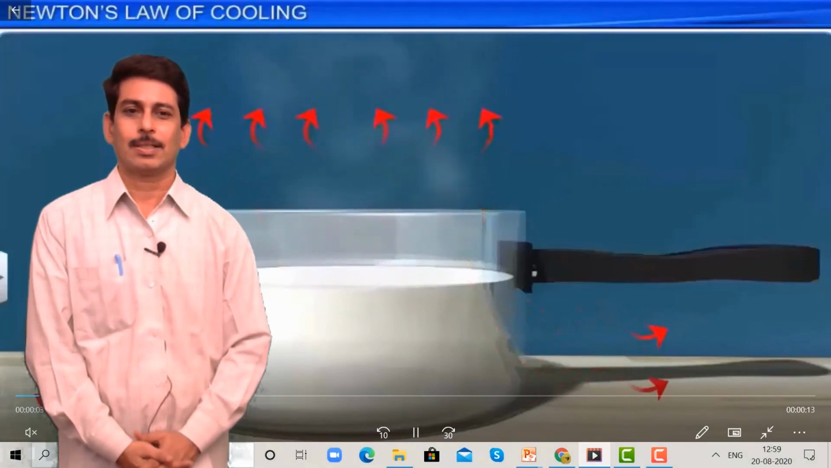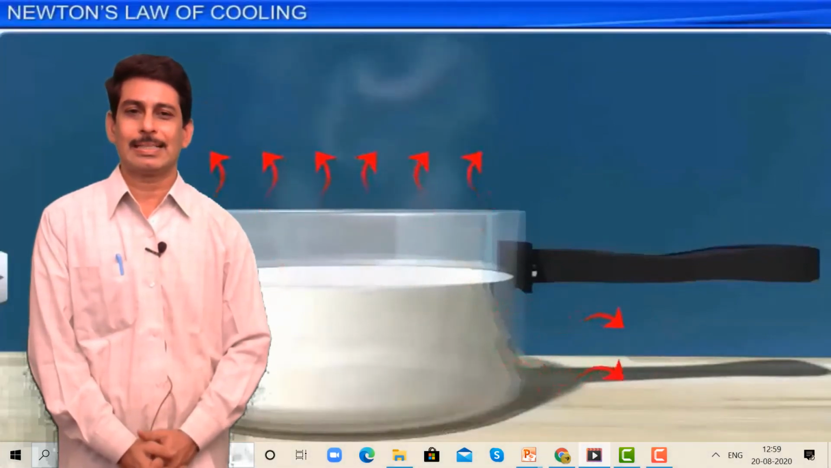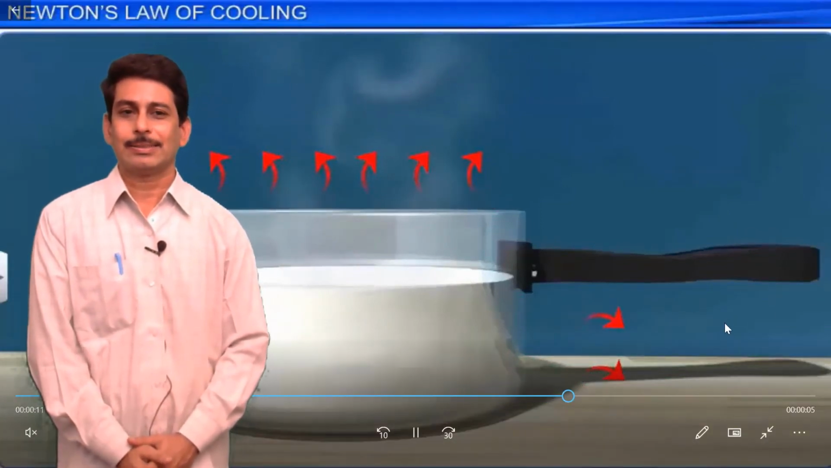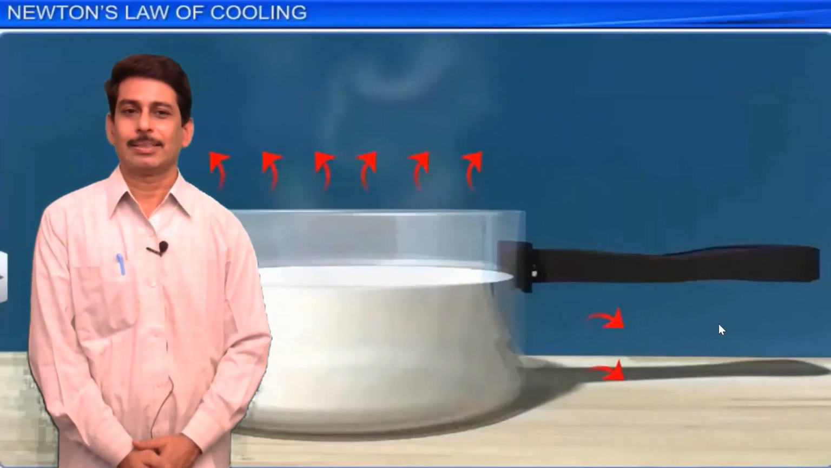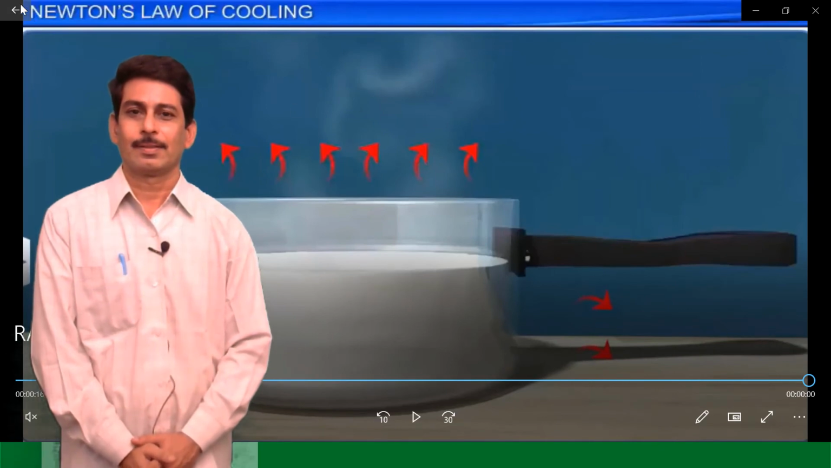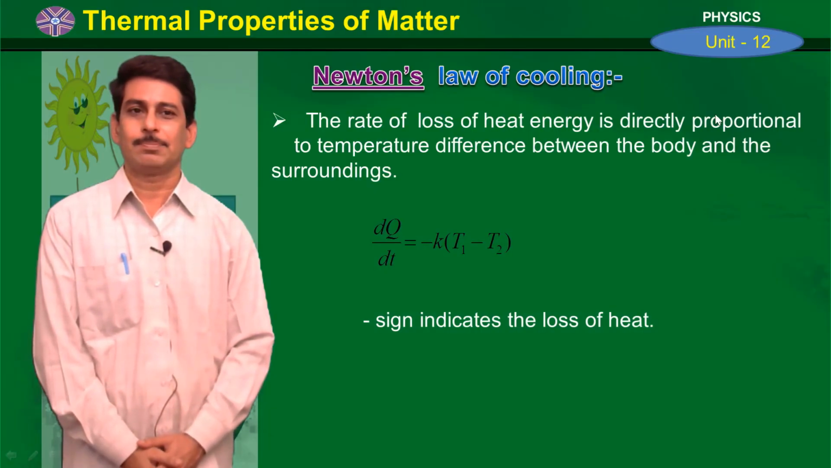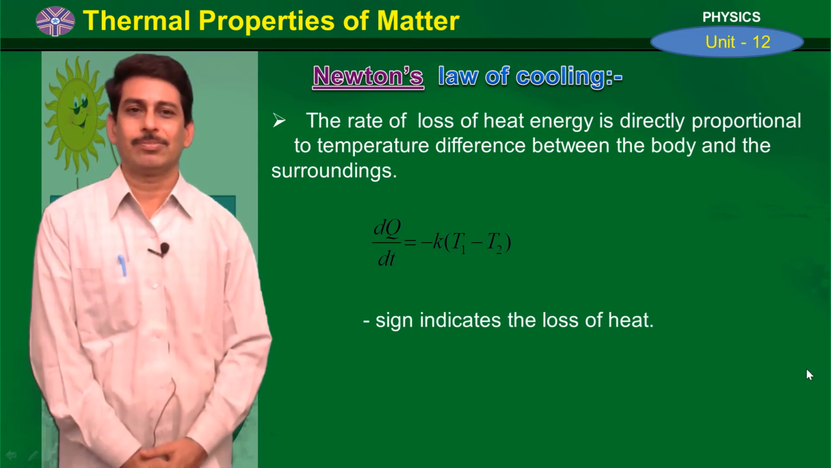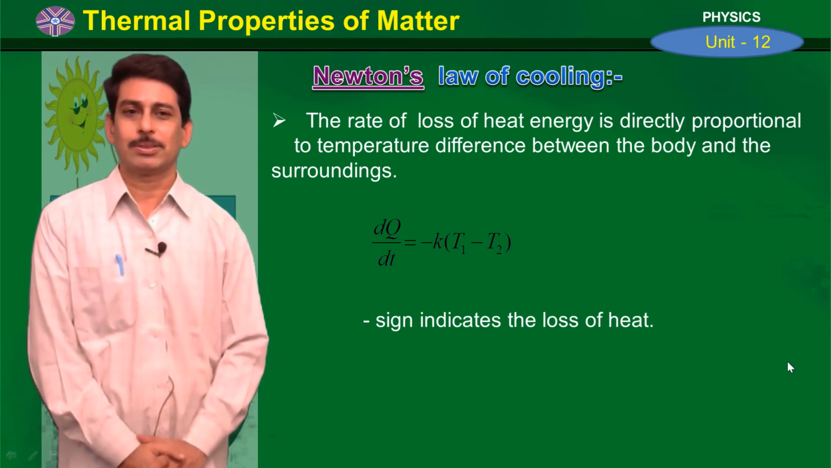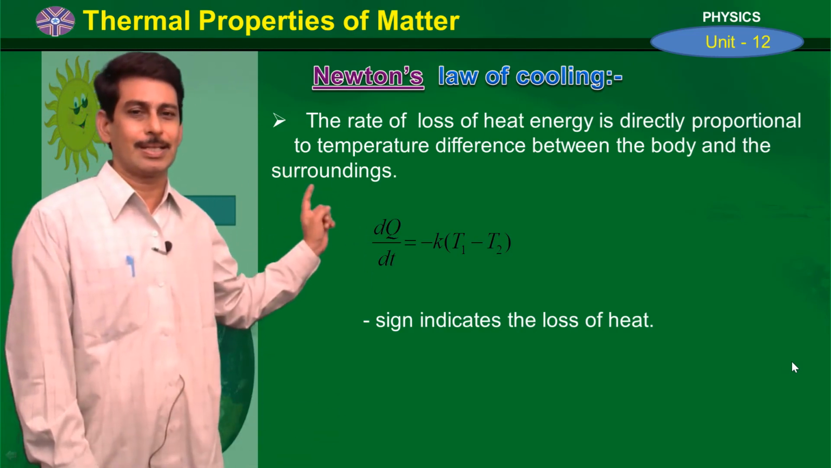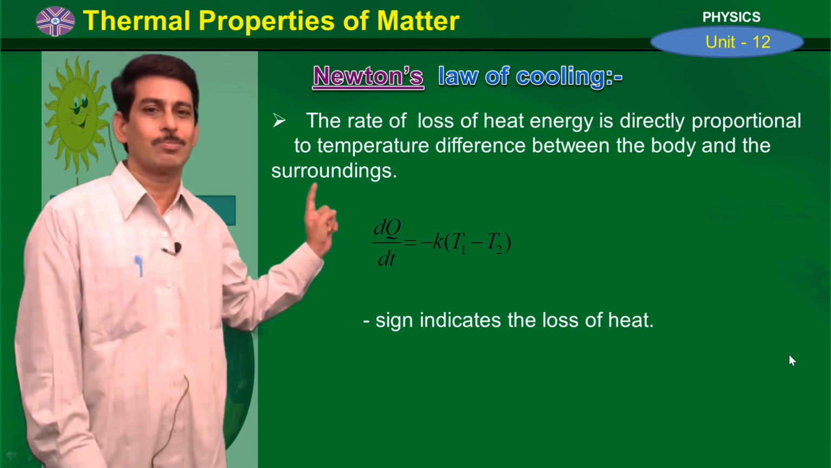Whenever a body is kept in air, heat is lost to the surrounding. So there is exchange of heat between the body and the surrounding. The loss of heat energy per second is called the rate of loss of heat energy, and it depends on so many factors. So Newton gave a law which states that the rate of loss of heat energy is directly proportional to the temperature difference between the body and the surrounding. This is the statement here.